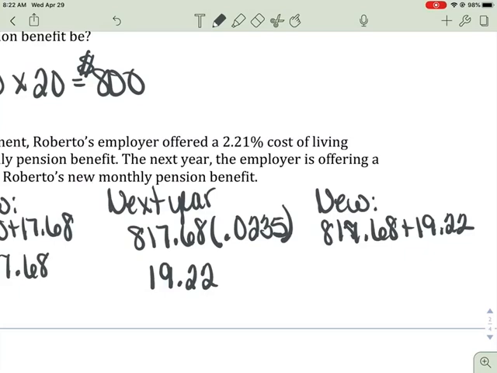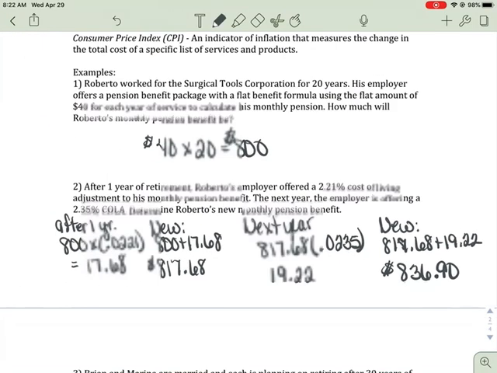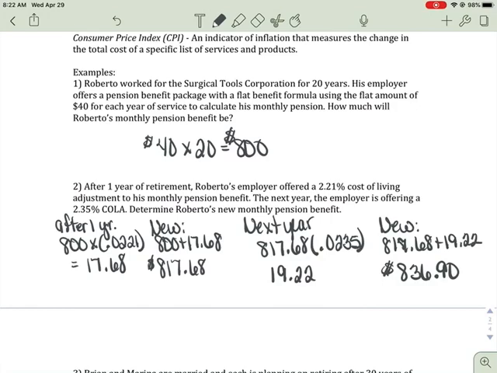We should get $836.90. Okay, so that is his new monthly pension benefit after 2 years.